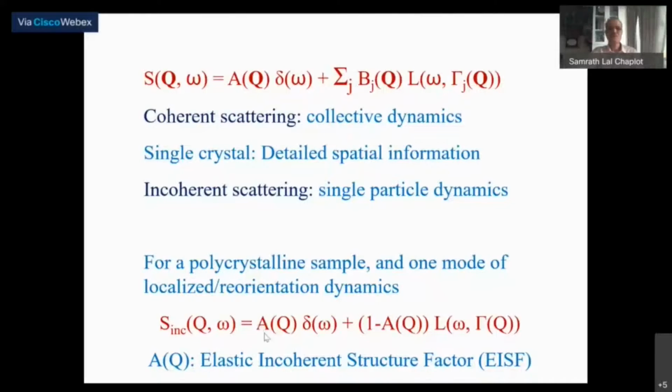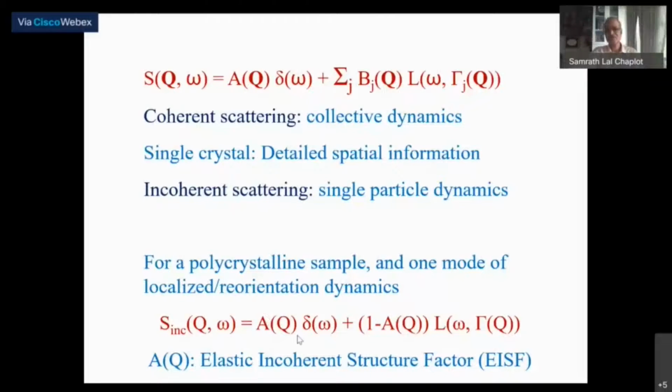Okay, so you did the quasi-elastic neutron scattering, but in case of neutron scattering, you are particularly interested to learn about the nature of the dynamics in terms of its spatial or geometrical aspect.